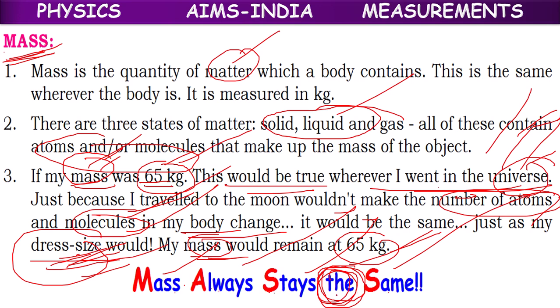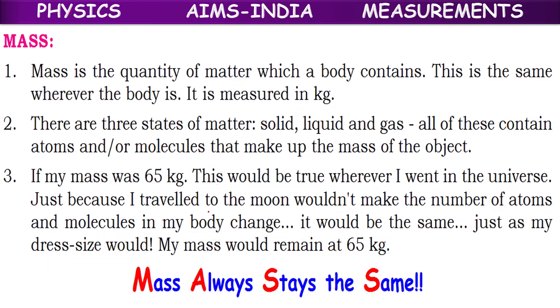Mass always stays the same, which according to English grammar means something definite, which won't change. We use the article 'the' before that. That's why mass always stays the same. So M for mass, A for always, S for stays, the, S for same. Mass always stays the same. We have this acronym. Okay.